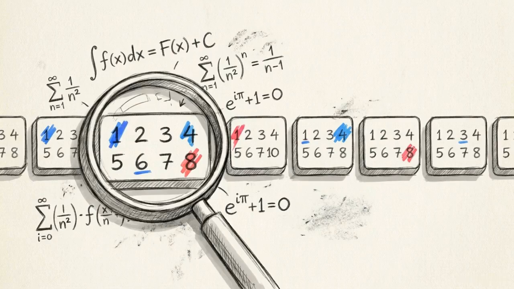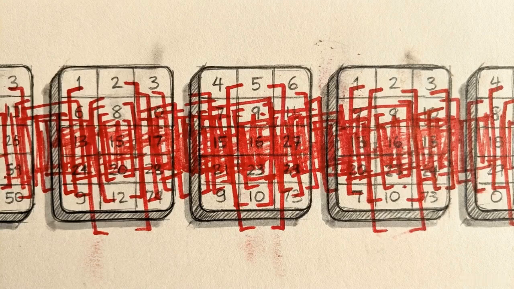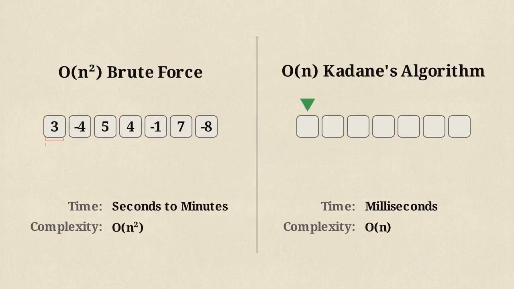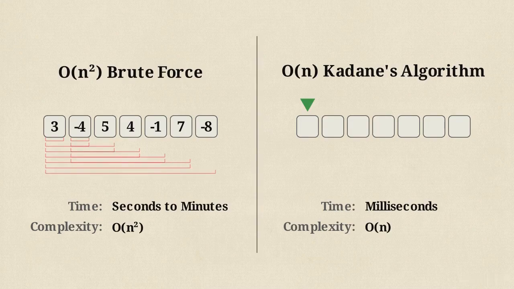To find the highest possible continuous sequence, the maximum subarray sum, the default brute force method calculates every single possible combination. It wastefully checks overlapping sequences it has already measured. This side-by-side comparison shows the difference. On the left, the brute force method recalculates every overlapping sequence from scratch.